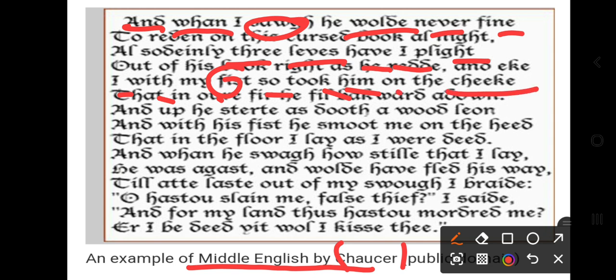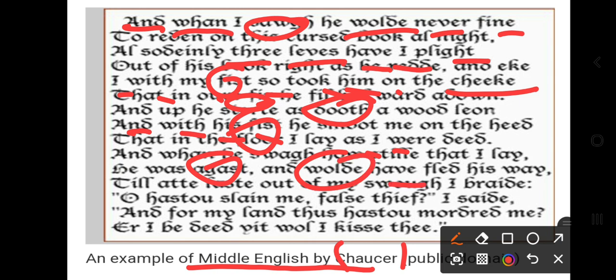Cheek is wrong, and this word is not used, right? Some of the words end with his fist is not used. First might be, right? I were. This is a new, old word. This is an old word. Have is common. So this is the sample of Middle English used by Geoffrey Chaucer.